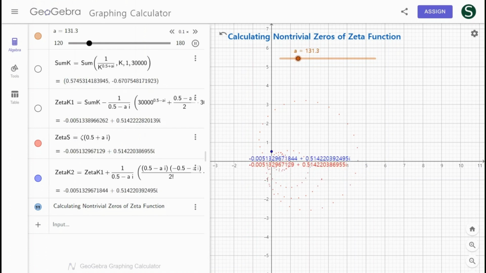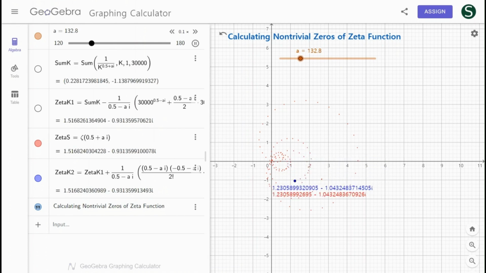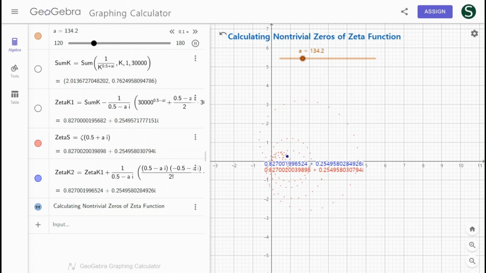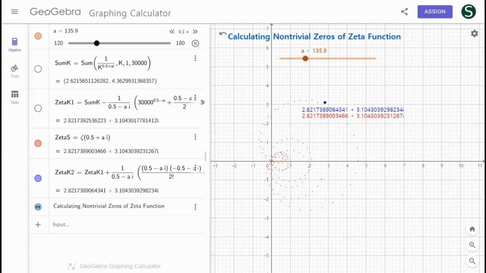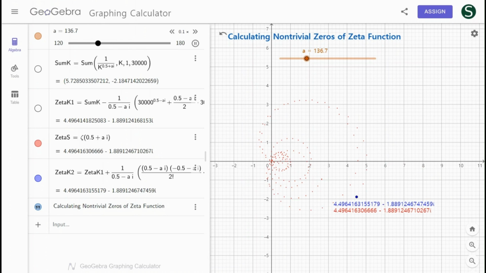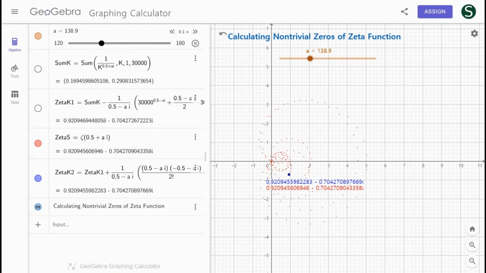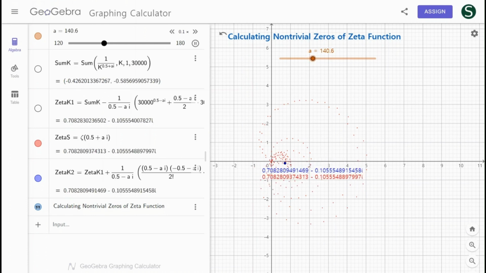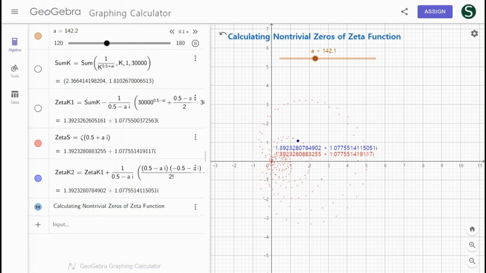The sum of the powers of natural numbers is 30,000, and if the Bernoulli number is calculated up to 6 terms, the error of the zeta function is within 8 decimal places. From the Riemann hypothesis that the non-trivial zeros of the zeta function are on the critical line, the non-trivial zeros cannot but exist in the critical strip. If the real part is greater than 1, it diverges in a spiral as the imaginary part increases.